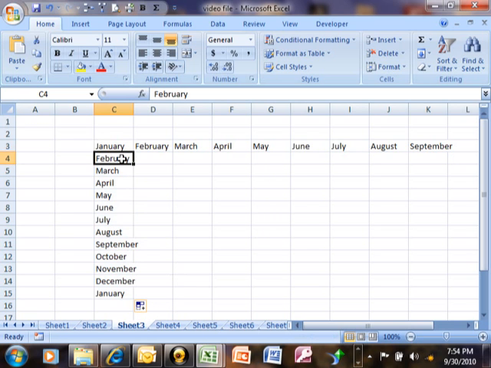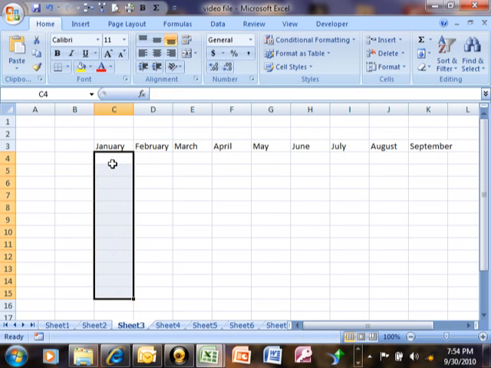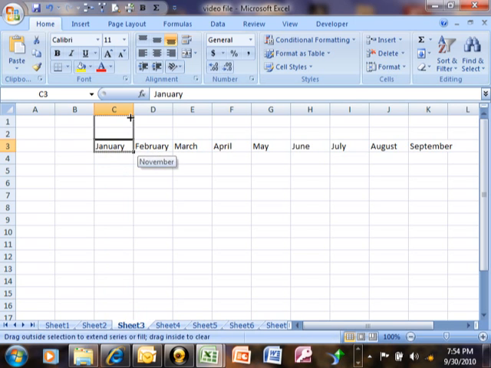Actually, I'm going to erase all of those. I just wanted to show you that we could drag it down, and let me delete that. To delete that, I can just hit my delete key on my keyboard, of course. Now, we can also drag it up. I'm going to use January over here, and if I get the black cross and drag it up, notice then it goes backwards. It goes January, December, November, but it still works.